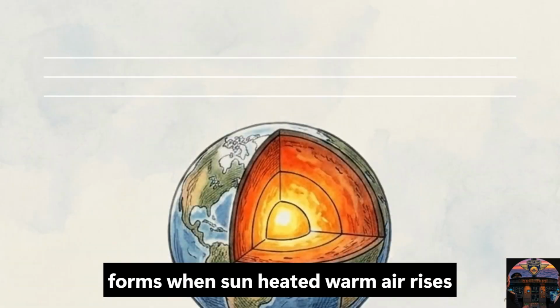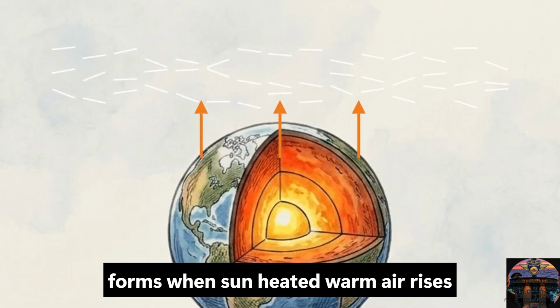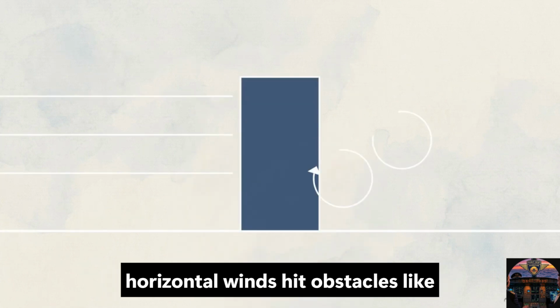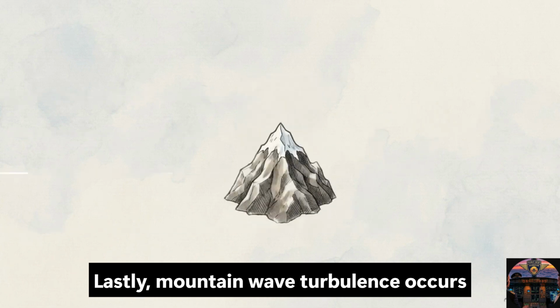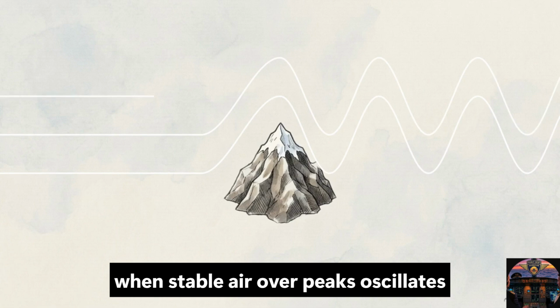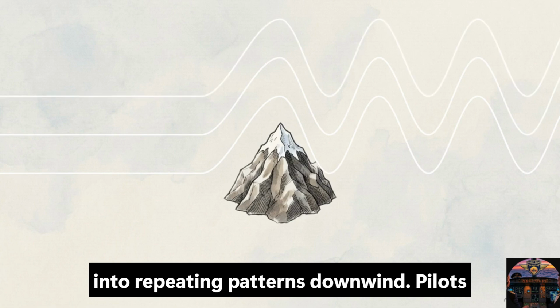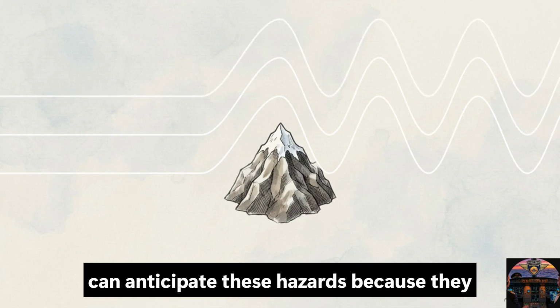Convective turbulence forms when sun-heated warm air rises and collides with cooler layers. Mechanical turbulence happens when horizontal winds hit obstacles like buildings, breaking into chaotic eddies. Lastly, mountain wave turbulence occurs when stable air over peaks oscillates into repeating patterns downwind.